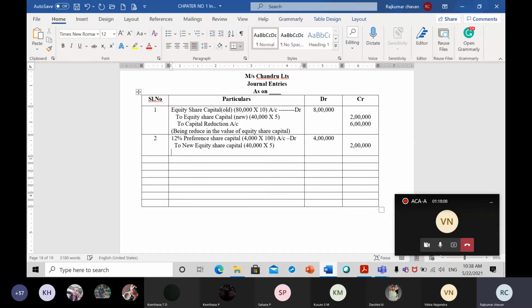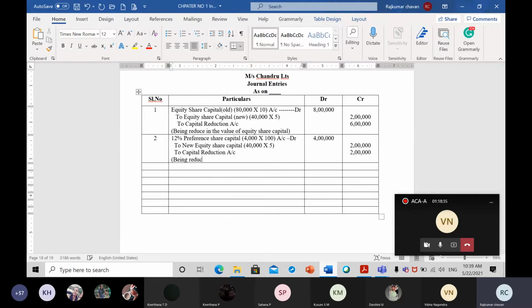Correct? Now we have to give preference shareholders 4 lakh rupees, but we are giving them only 2 lakh rupees, and that too in the form of equity shares. The remaining 2 lakh will go to the capital reduction account, which is 2 lakh rupees. Done, debit and credit tally. So what will be my narration here? Being reduced in the value of preference share capital.